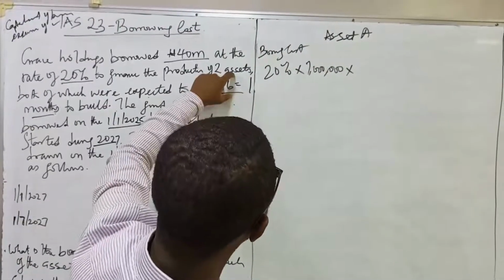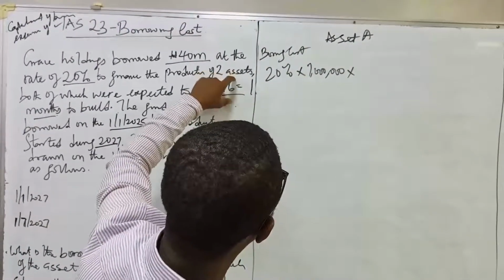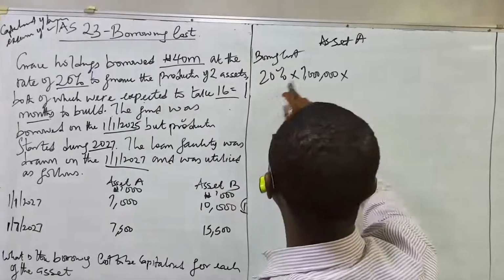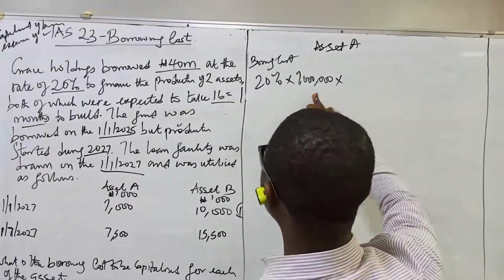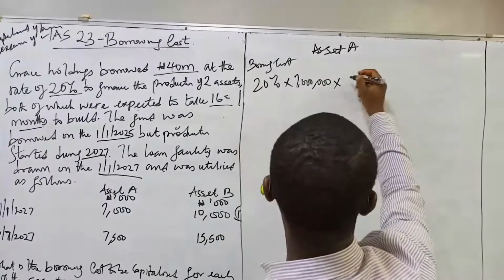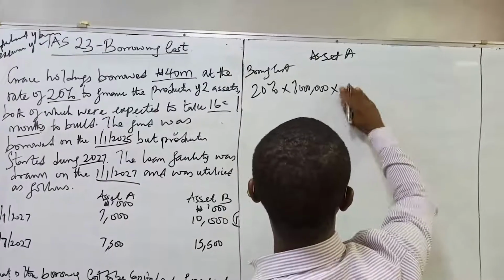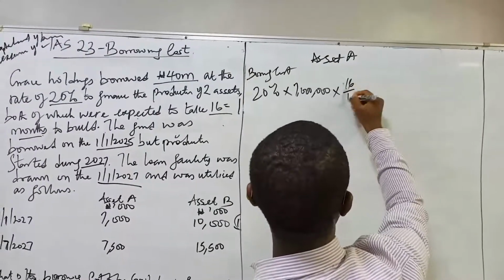It took 16 months to construct the building. So this will be 20% times what? 7 million naira multiplied by 16 months will be one whole number. No, it will be 16/12.